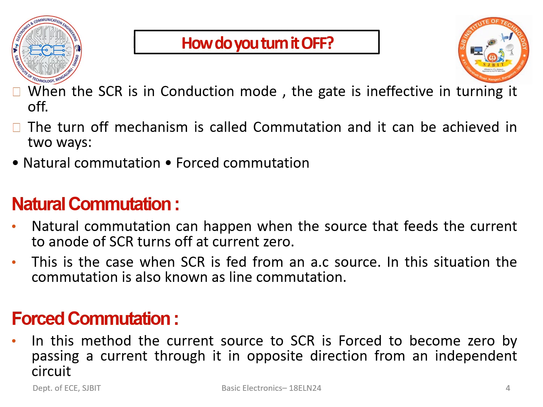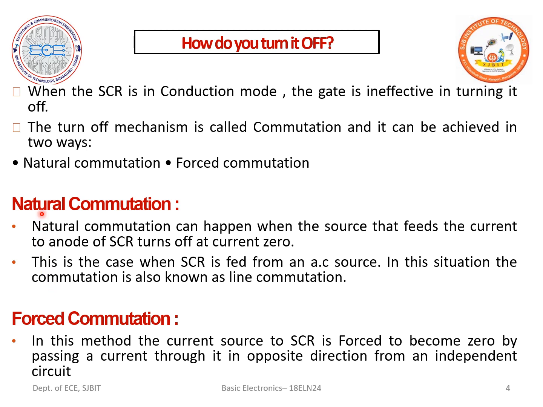But when we go for forced commutation, the current to the SCR is forced to become zero by passing a current in the opposite direction from an independent circuit. What we do in forced commutation is induce another current flowing in the opposite direction of the SCR current, such that both currents get neutralized and the SCR turns off. In order to achieve forced commutation, we should possess a special circuit.